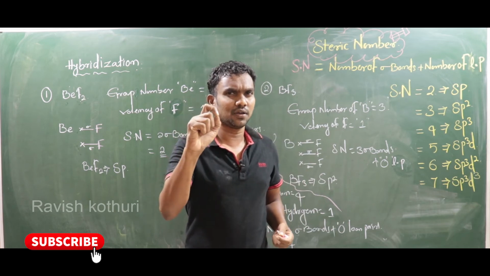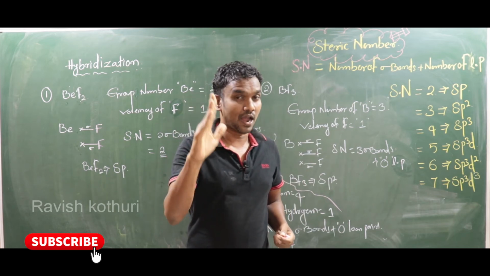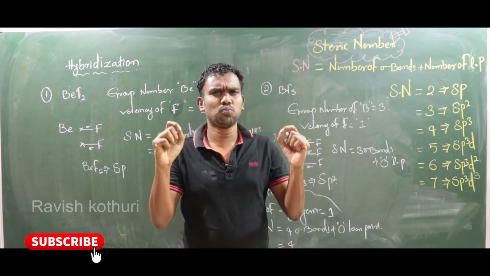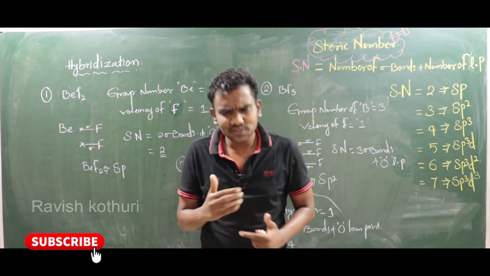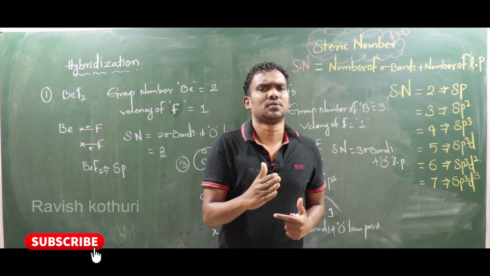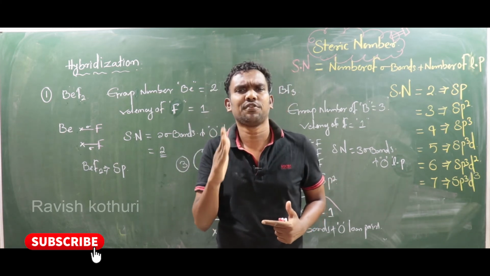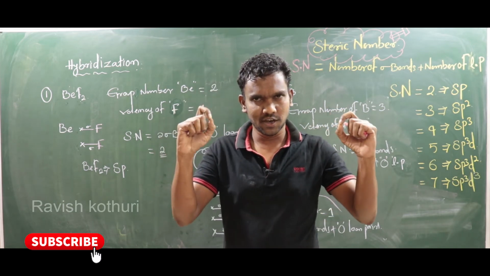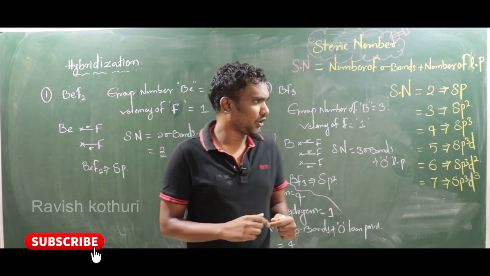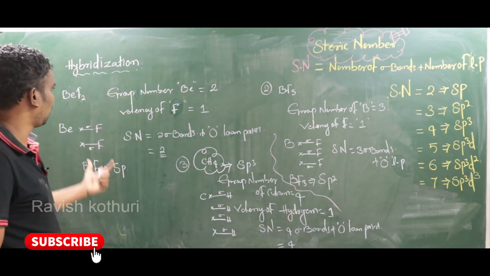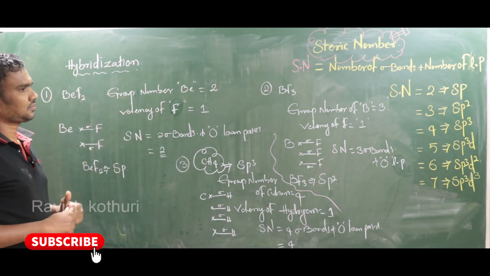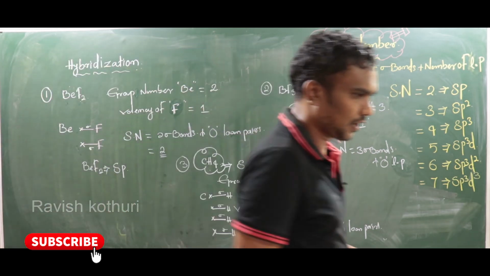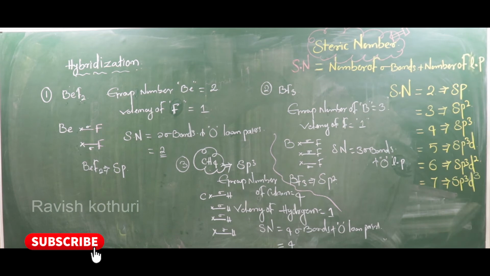The requirement here is the group number and valency. These 2 points are very important. So that is the reason you have to learn the groups: 3rd A, 4th A, 5th A, 6th A, 7th A, and the noble gases also, in any circumstances. That is very important. You have to note down all these points fast. Now let's see another simple molecule.